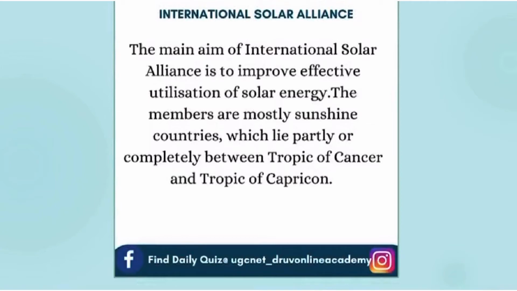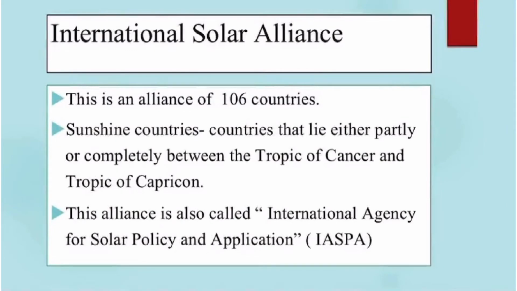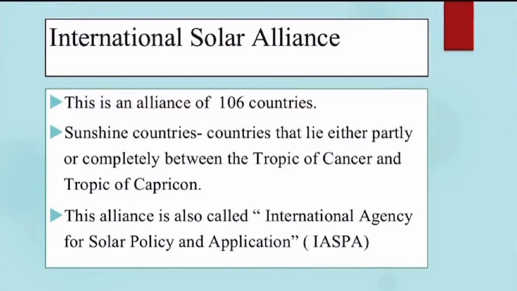International Solar Alliance. The objective of International Solar Alliance is to increase the utilization of solar energy and reduce the dependence on fossil fuels. This is an alliance of 106 countries, most of them being sunshine countries, meaning countries which lie either completely or partly between Tropic of Cancer and Tropic of Capricorn. This alliance is also known by the name International Agency for Solar Policy and Application.